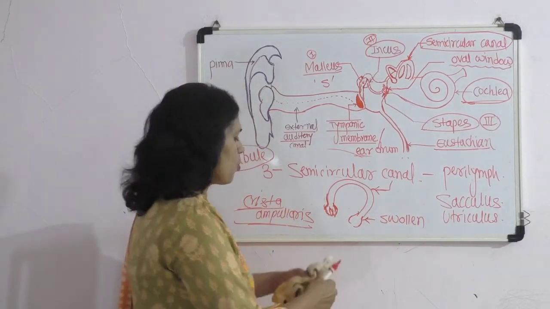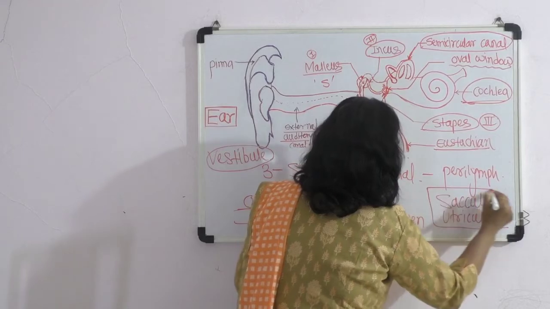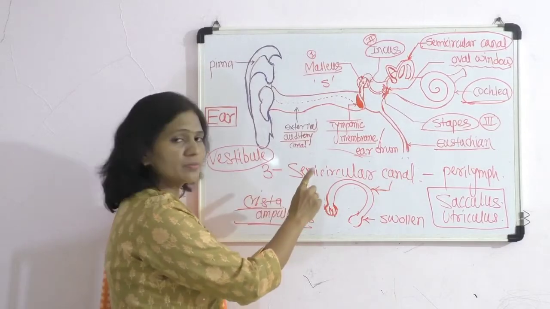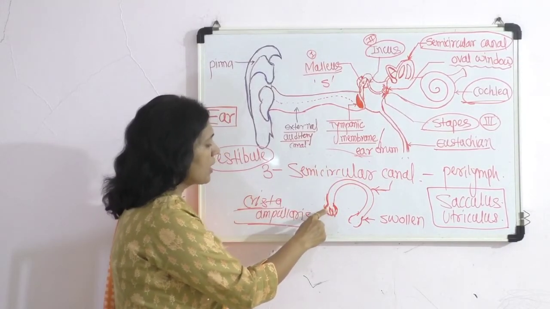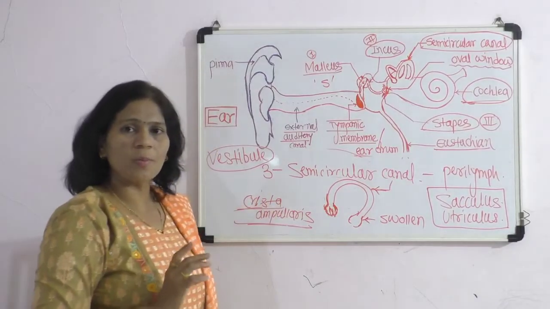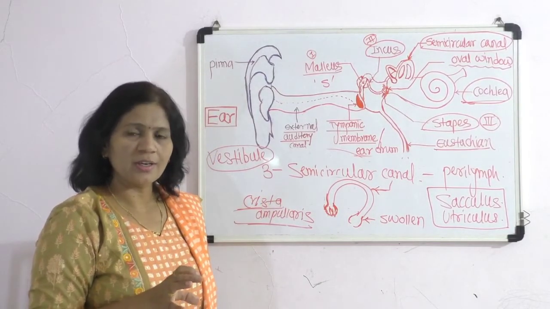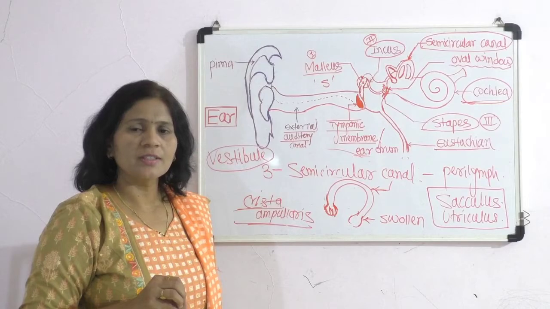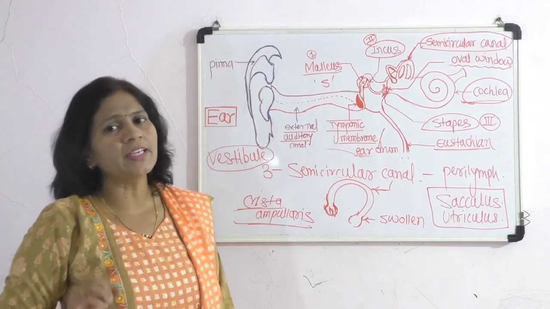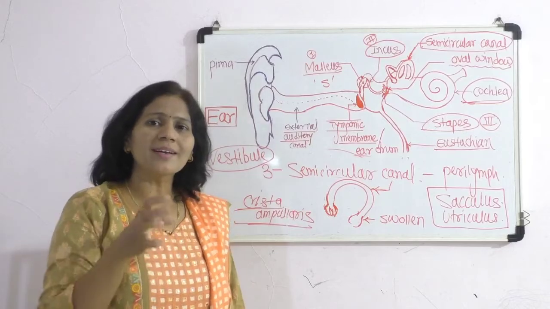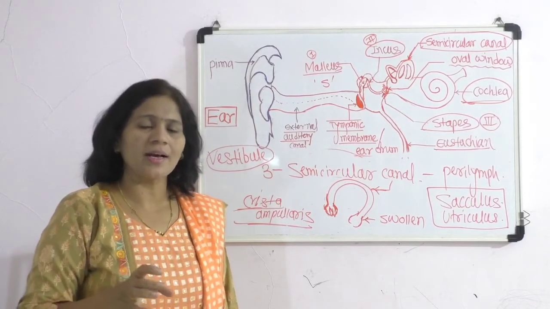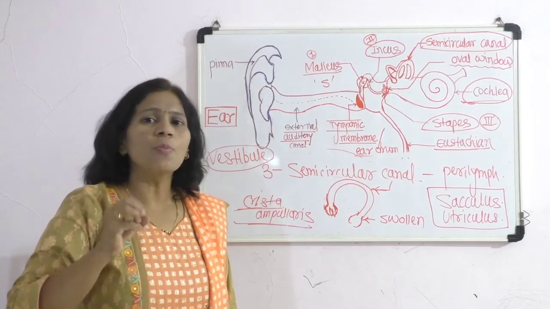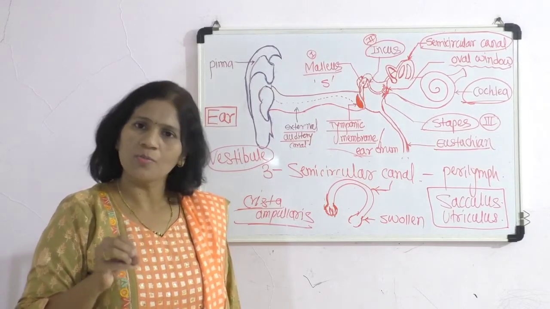And there are two otolith organs. In the semicircular canal, at the base, there is a prominent ridge, and in the otolith organs, sacculus and utriculus, there is also a crest or prominent ridge, and together they consist of receptors called statoreceptors, which perform the important function of maintaining the equilibrium of our body.